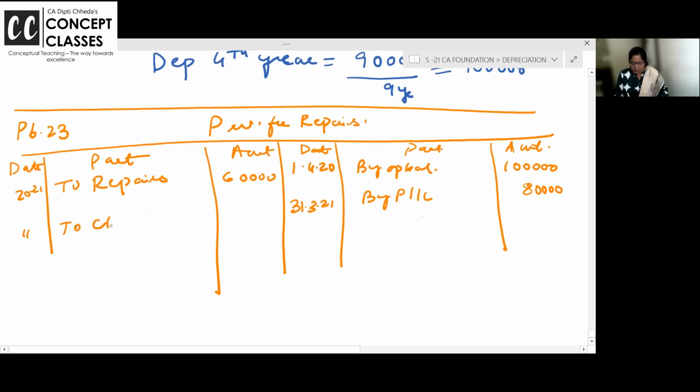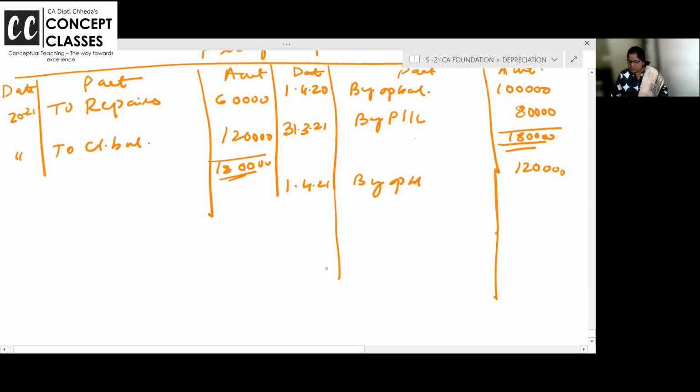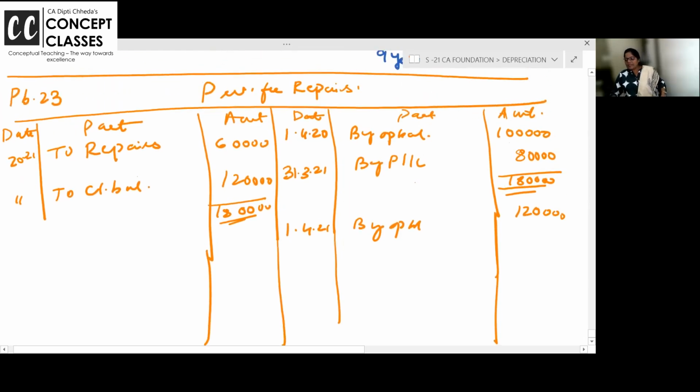So now how much is going to be the closing balance? Orally you can do. 1,80,000 and here you have 1,20,000. Nice. Bring it down again to the next year. Yes, you have made 80 provision. So why closing balance is 120? Because last year you made 1 lakh provision and repairs only 60. So that 40 will also be carried forward, right? Logically, everyone is clear or not? Opening, closing, by P&L, to repairs.